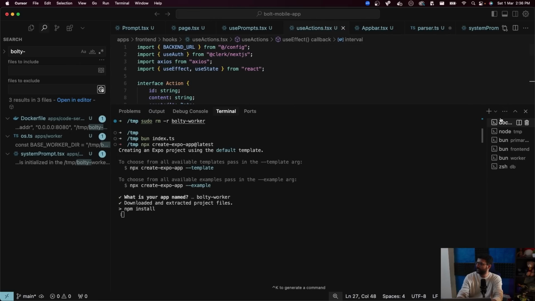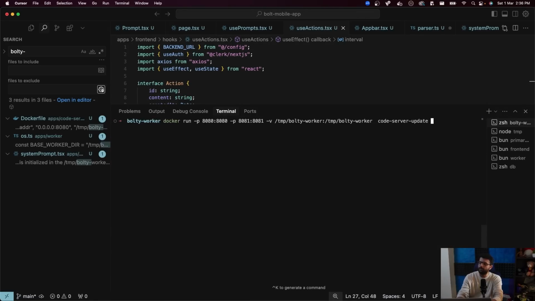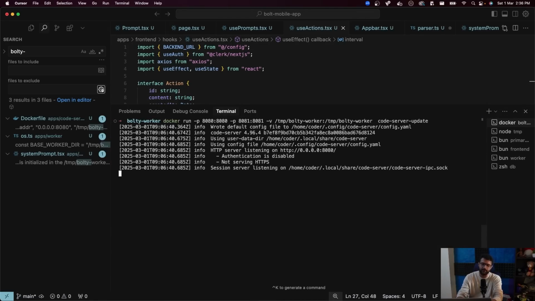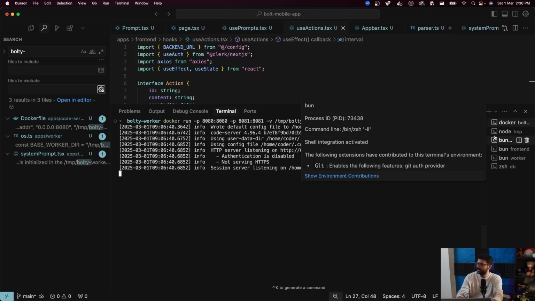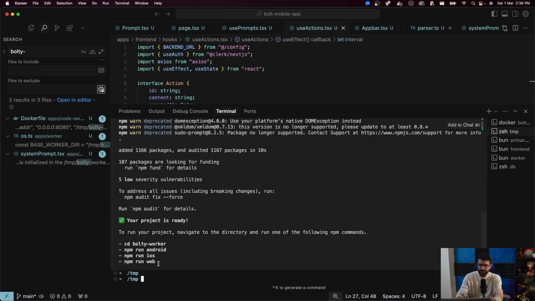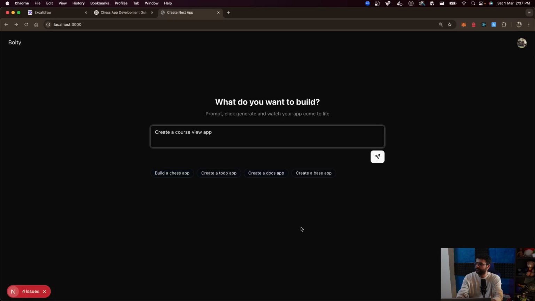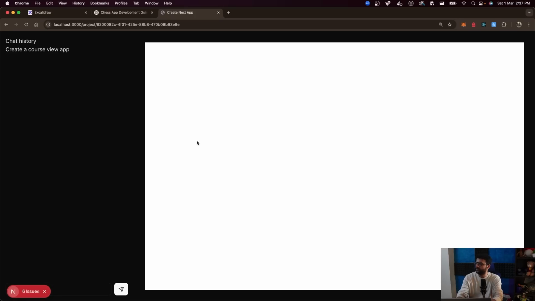While this is happening, I need to restart VS Code. All of this will not be a problem when we have an auto scaling fleet, because every user will get its independent server. It's a problem right now because the same machine is being reused by every project. Cool, restart. That seems to work. Create a, what do you want, guys? Course app, a little course view app, let's say. Trying to keep it as lean as possible to see at least one working version.